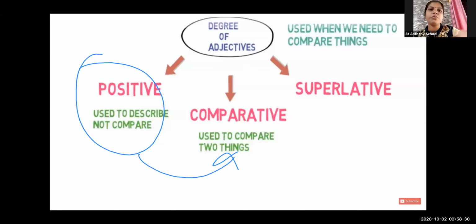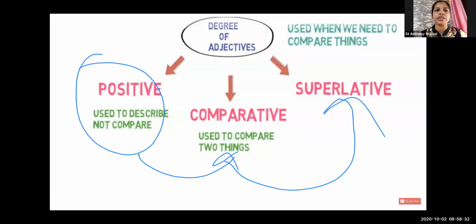After that, when we move towards the superlative degree, you do have to compare the things, but not with one, but with so many things. With the help of examples, you will come to know. But let us try to remember these things. In a positive degree, you have to describe the thing. You have to describe the noun.